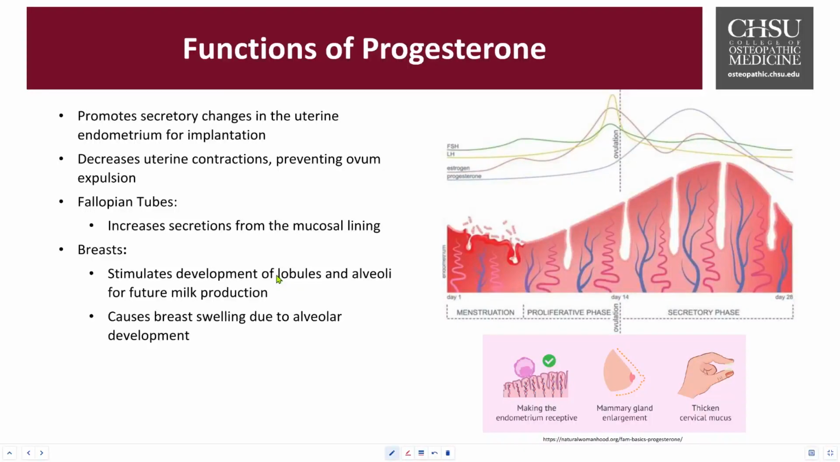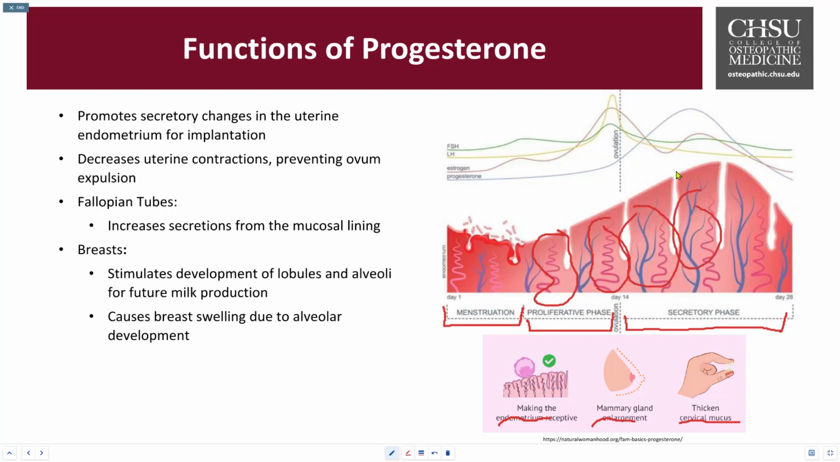So now on the right over here, you can see it makes the cervical lining more receptive, mammary gland enlargement, thickening of the cervical mucus. Over here, going through the phases of the uterine cycle, we have the menstruation phase. This is the end of the 28-day cycle to the first couple of days. Proliferative phase is right before the ovulation, and then the post-day 14 is what we call secretory phase. Notice the amount of spiral arteries that develop, and then the size of the endometrium changing over the course of time.